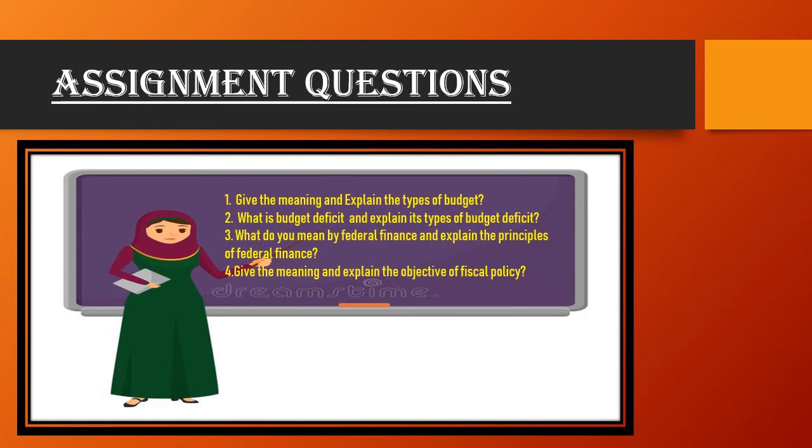So now it's time for you to have a look at the assignment questions, and you have to complete these questions on time. The first question is: give the meaning and explain the types of budget. The second question is: what is budget deficit, and explain its types. The third question is: what do you mean by federal finance, and explain the principles of federal finance. The fourth one is: give the meaning and explain the objectives of fiscal policy.